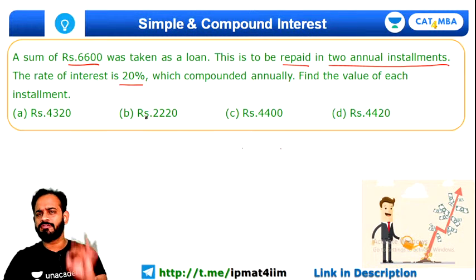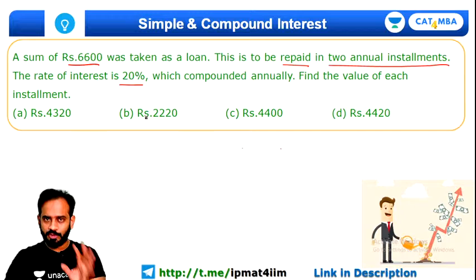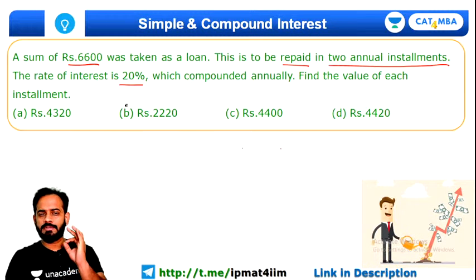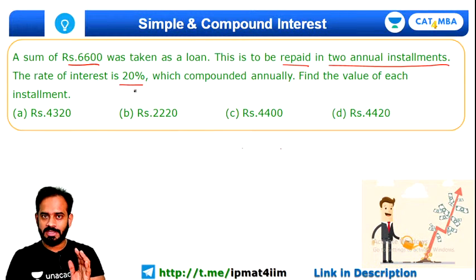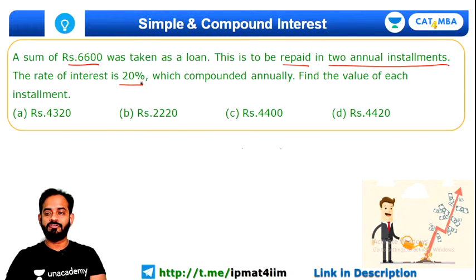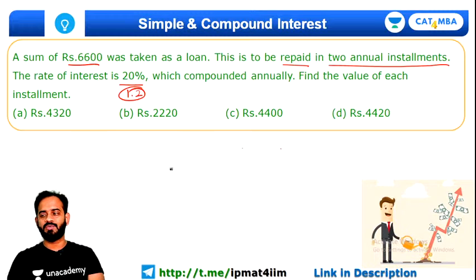First of all, I'll share the formula that you have to use in this question. Just tell me one thing: what is the multiplication factor for 20% annual interest? Can anybody tell me in the chat box? If the rate of interest is 20%, what should be the multiplication factor? Very good, Ishan. Exactly, it will be 1.2.